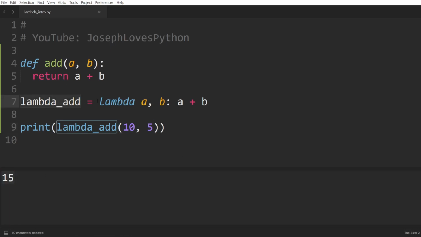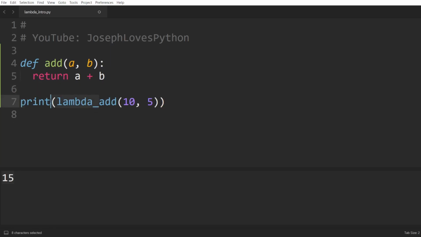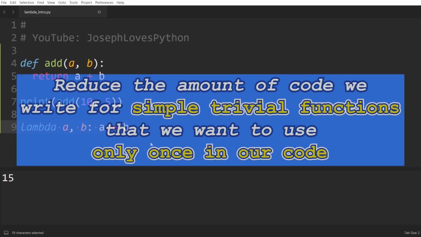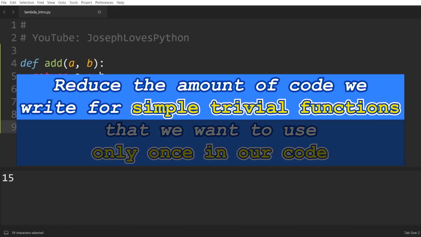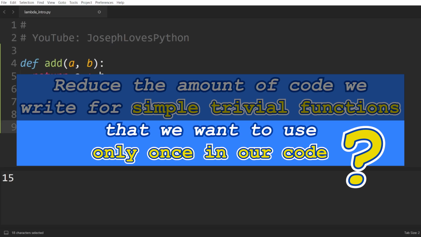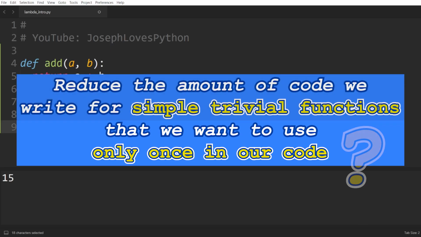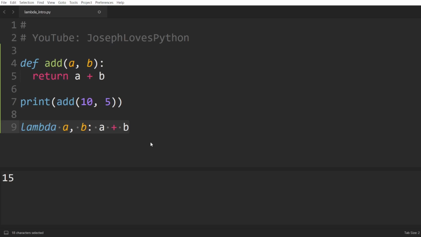But binding a name to an anonymous function seems kind of counterintuitive, no? Well, that's because it is. If you want to have a named function, just do it the default way. So now arises the question once more. Why would we want to create a function that doesn't have a name? The short answer to that is to simply reduce the amount of code we write for simple, trivial functions that we want to use only once in our code. The first part is pretty straightforward, but why would we write a simple function that is used only once in our code? It's best to answer this by going over some examples.